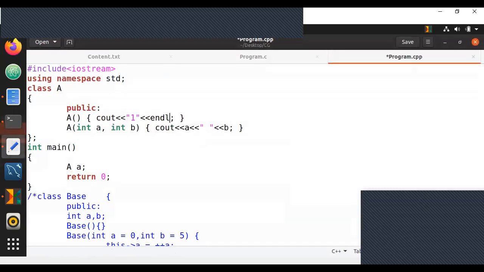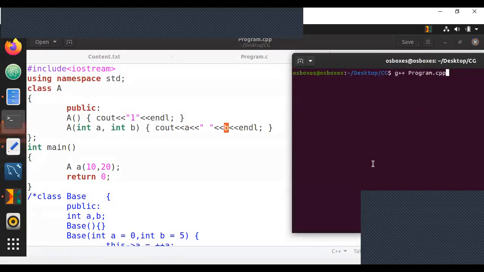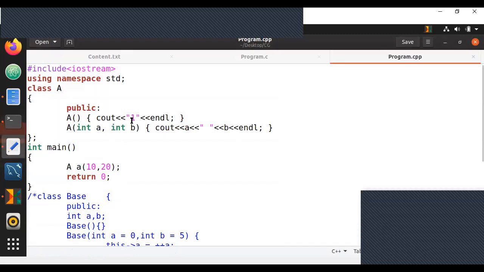Now, if I do the same thing, instead of 1, let's say I give a of 10, 20. If I send these two values, it's going to send 10 as A, it's going to send 20 as B, and it's going to print 10 and 20 on the screen. That is also pretty clear. So if we try this, we are printing 10 and 20.